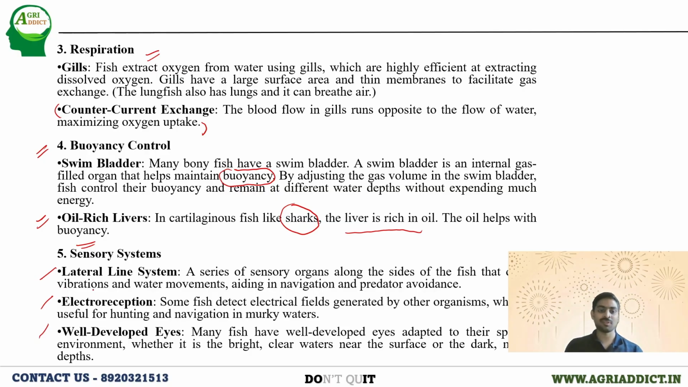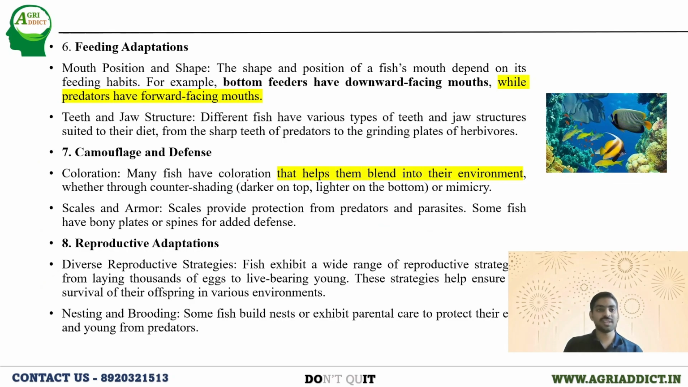These all three are helping for the sensory system in the fishes. Next, the feeding adaptations are very interesting. The fishes also have mouths. We all know that, but the location of the mouth is different. If the fishes are bottom feeders, means if they are lying at the bottom, they will be having downward facing mouths. While if they are the predators, their mouth will be facing forward. We can make a note of all these things.